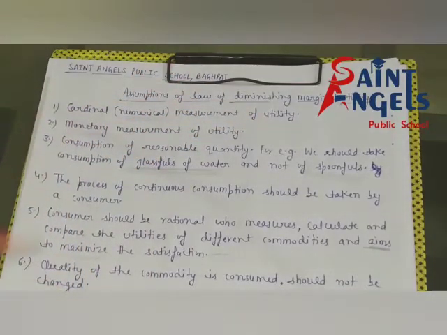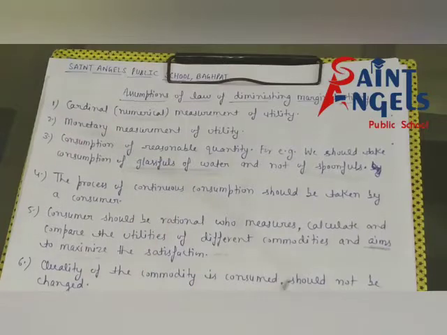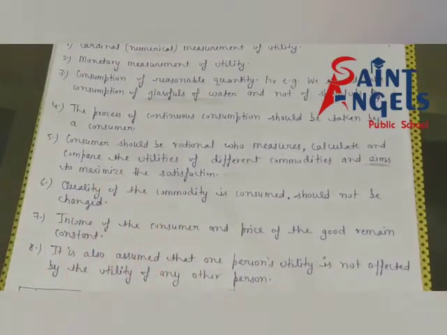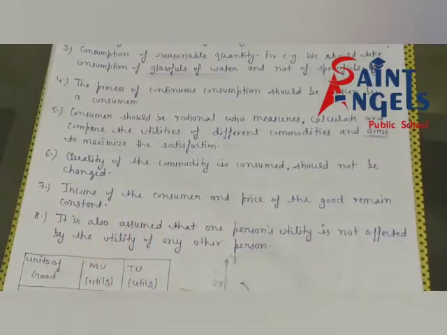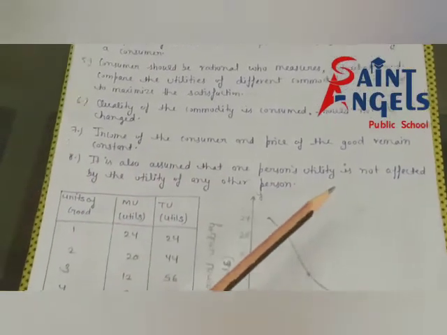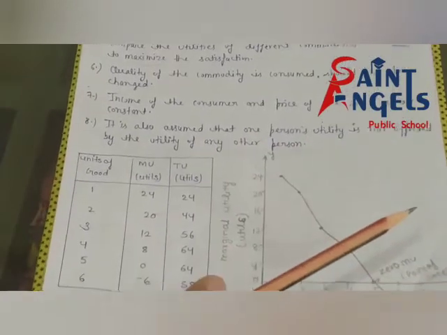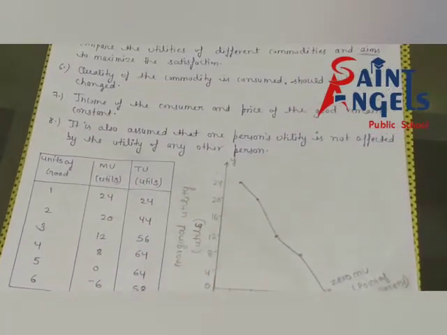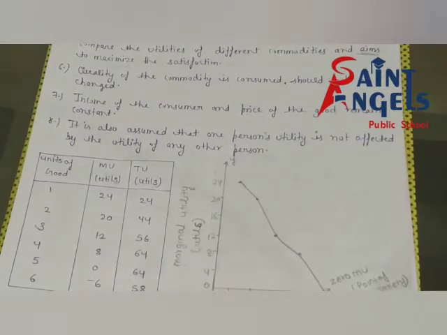There are 8 assumptions, but today we will discuss the law of diminishing marginal utility with the help of a schedule and diagram.